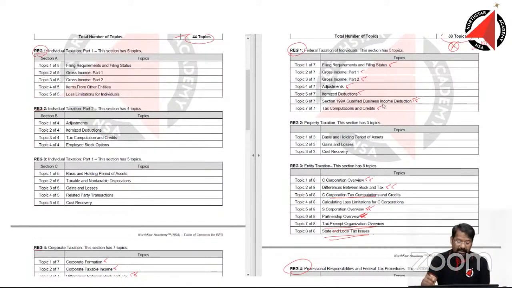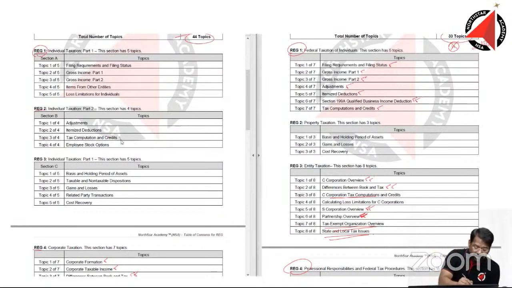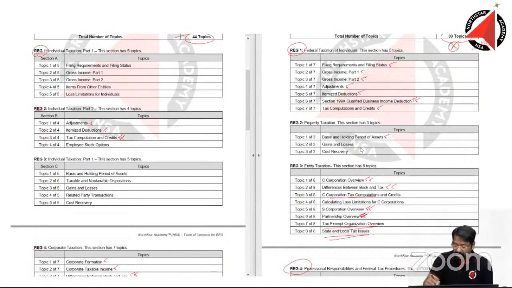Then tax computation and credits were very much there in the old syllabus, just that it has been mentioned here. Itemized deduction, adjustments, all these are there. Loss limitation, here it does not look like, but I'm sure it must be there inside our topic. Basis and holding period of assets was there in the old syllabus. Cost recovery, gains and losses, all these were very much there in the old syllabus.